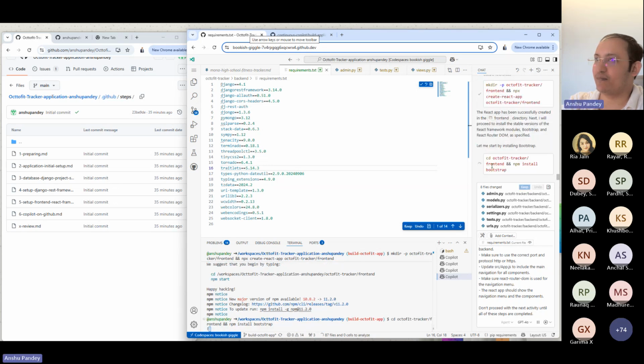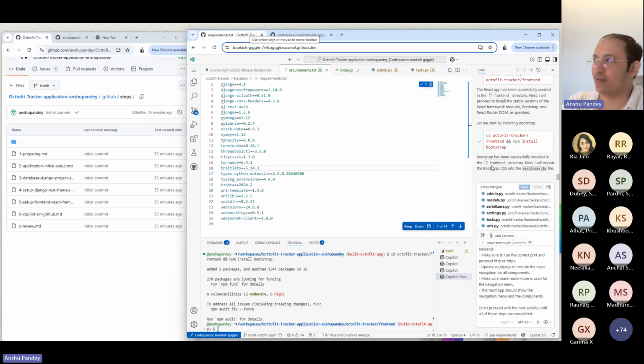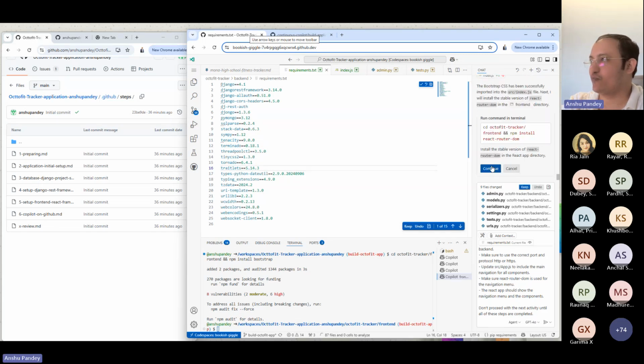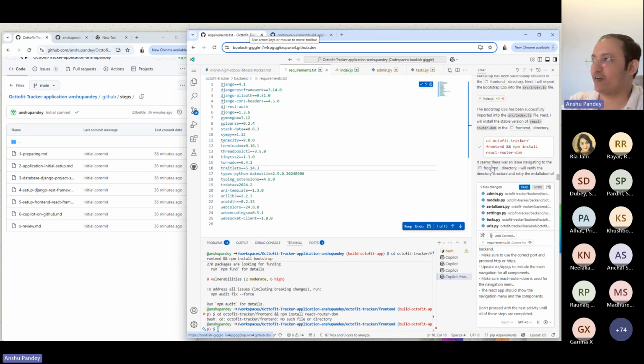Let's see the command in the terminal. Import the CSS into index.js. Bootstrap is successfully imported. Now install the React router.